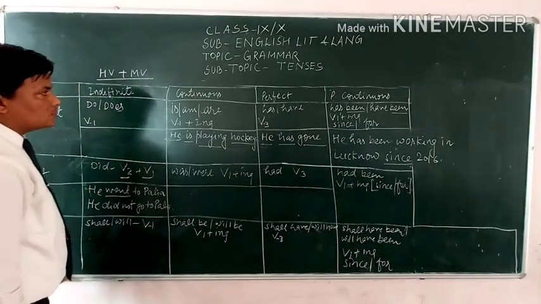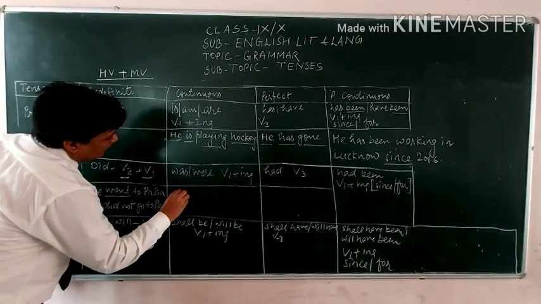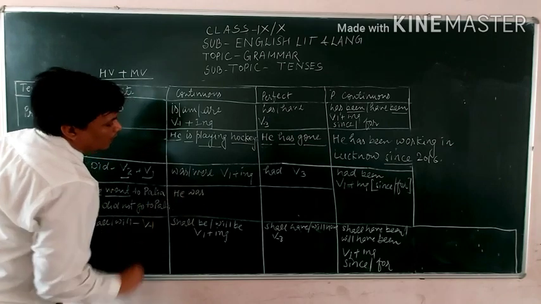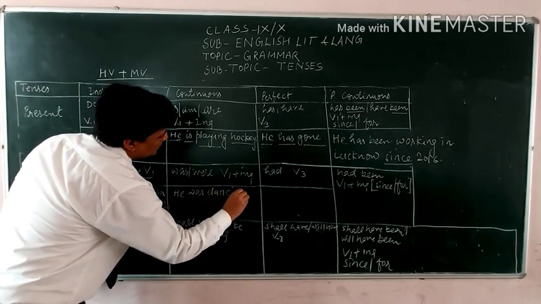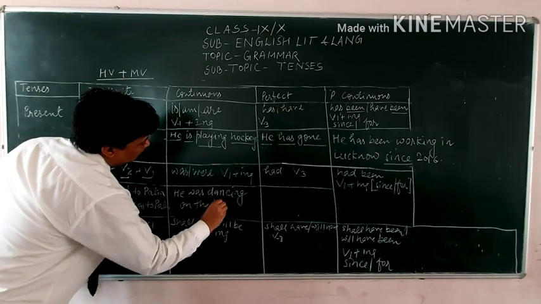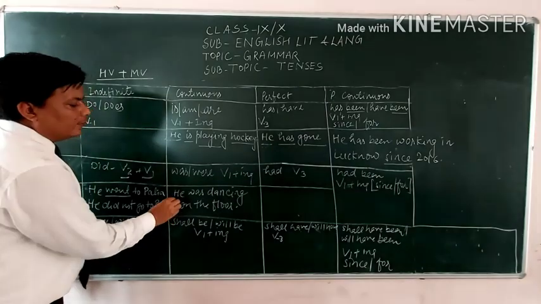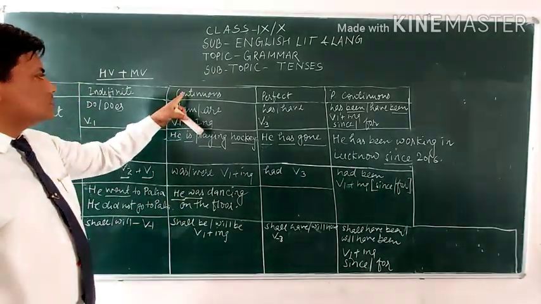Let us see the was verb, means the past continuous tense. So what will be? He was dancing on the floor. He was dancing. He subject, was is the helping verb used in the past continuous tense.